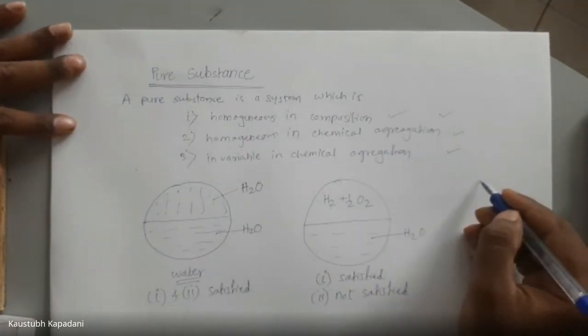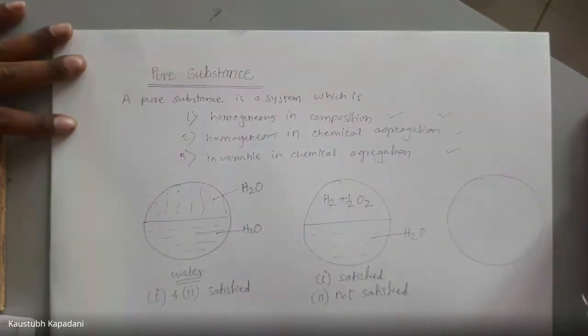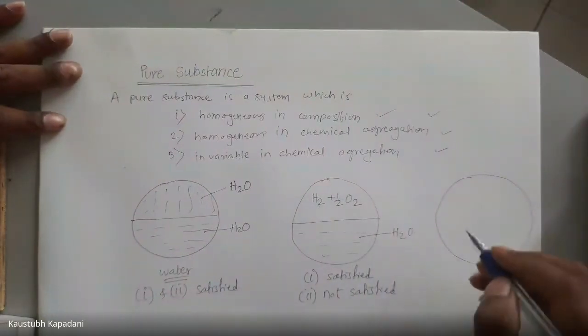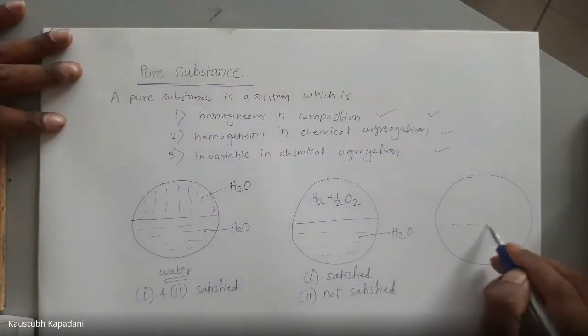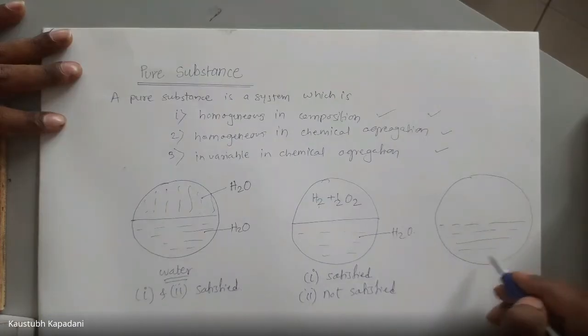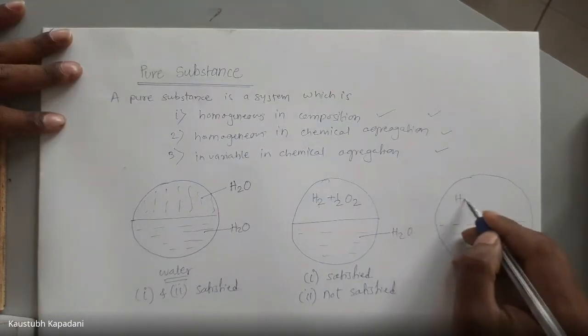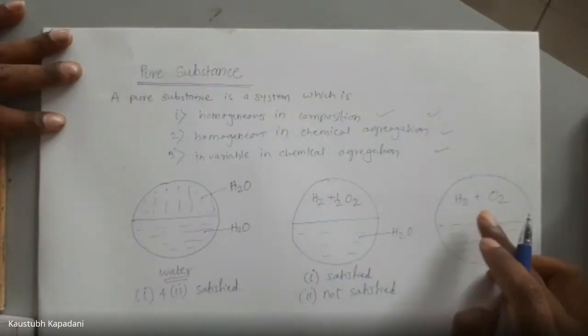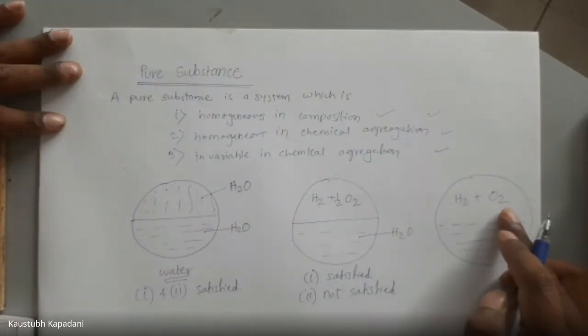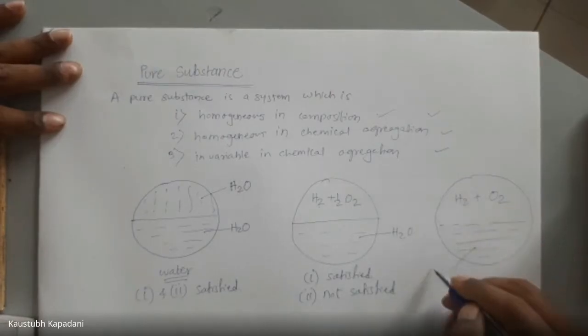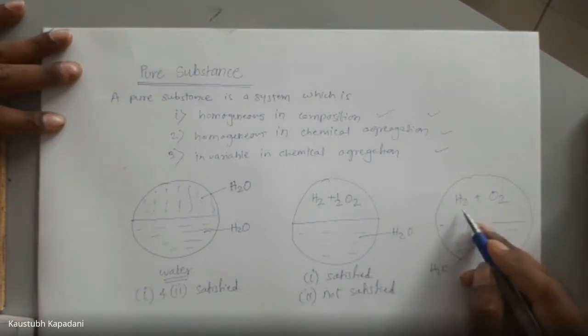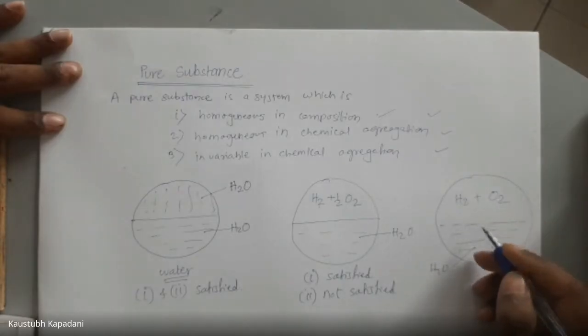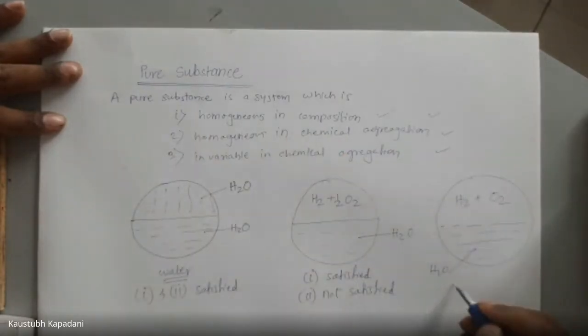Let's take another example. Suppose I have a vessel. Here in this vessel, suppose I have water. Now here H2 plus O2. Now here you can see the first condition is also not satisfied, because here I have H2O and here I have H2O2. Even the first condition is not followed.